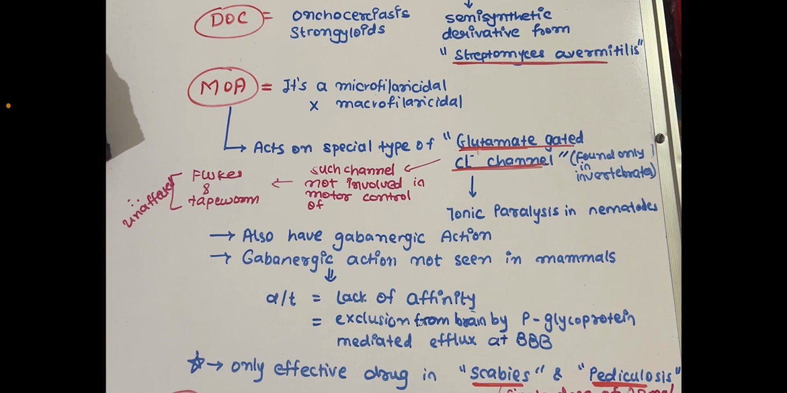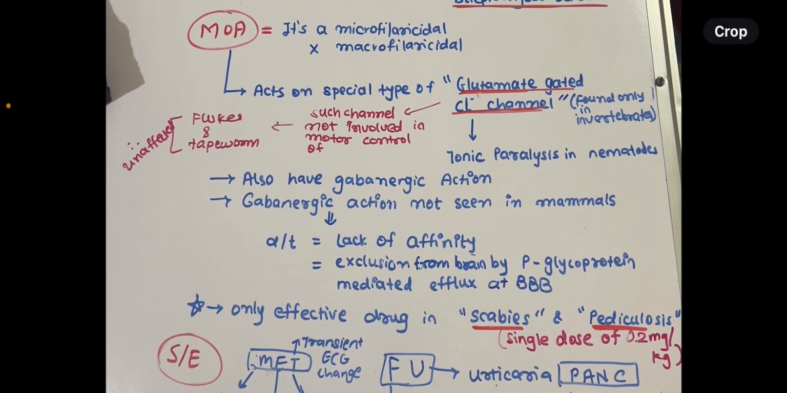Second point is it acts on a special type of glutamate-gated chlorine channel and causes tonic paralysis in nematodes, and this channel is only found in invertebrates. Now, such a channel is not involved in the motor control of flukes and tapeworms, so they are unaffected. Third point is that it also has a GABAergic action. GABAergic action is not seen in mammals due to lack of affinity and exclusion from the brain by P-glycoprotein mediated efflux at the blood-brain barrier.